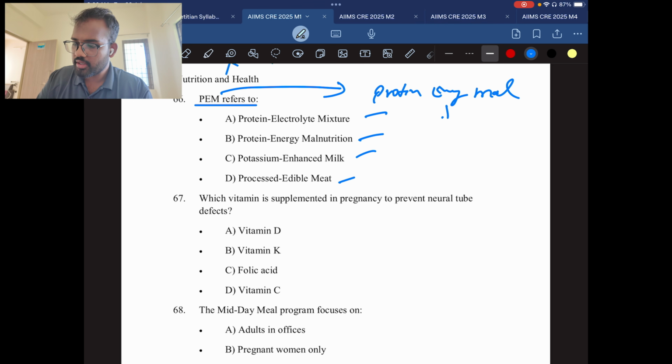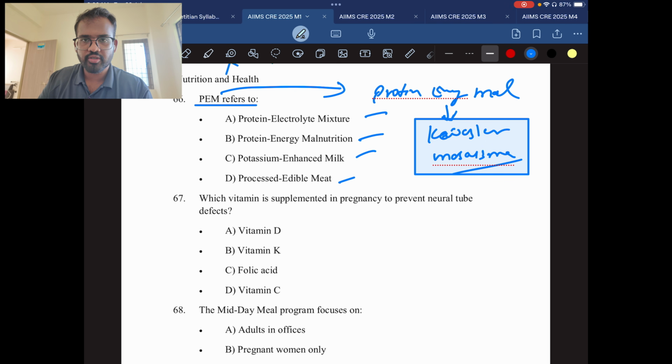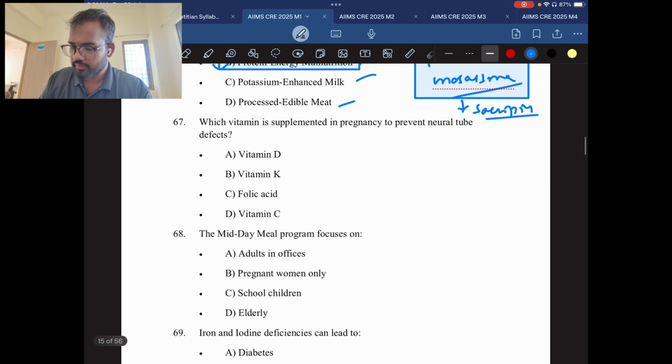In protein energy malnutrition, there are especially two conditions, kwashiorkor and marasmus. I have just explained these two. A lot of questions will also come regarding this topic. So here the answer will be protein energy malnutrition. There is one more case also, sarcopenia. It is caused due to protein energy malnutrition.